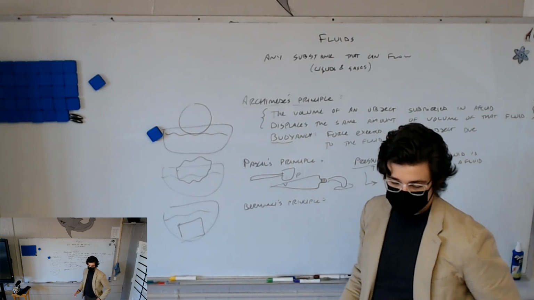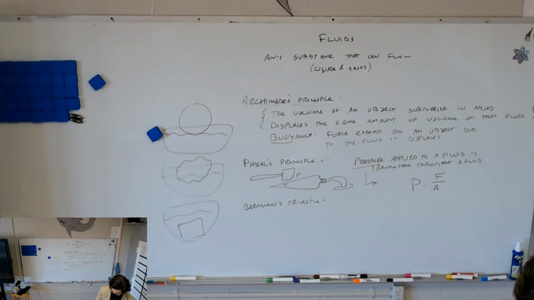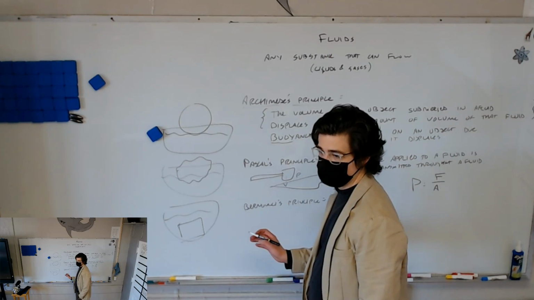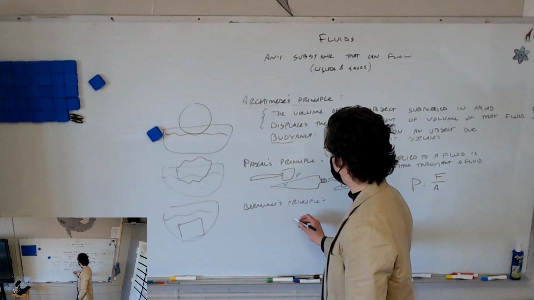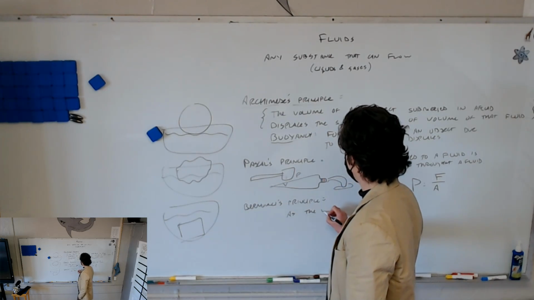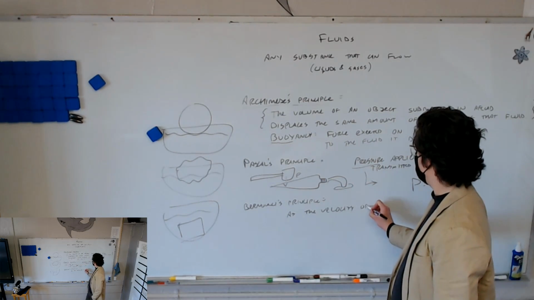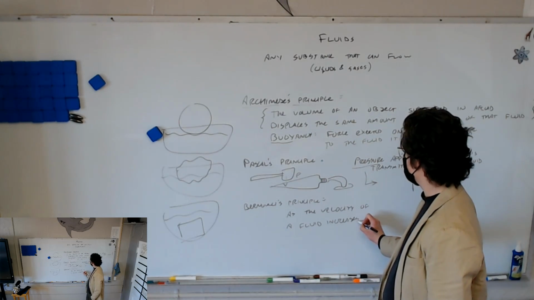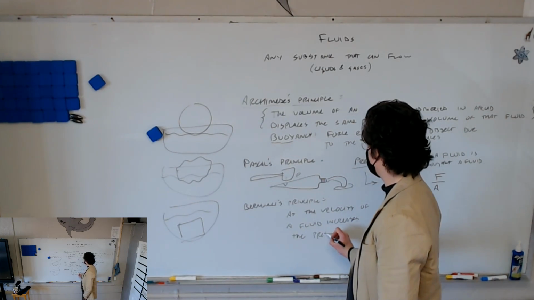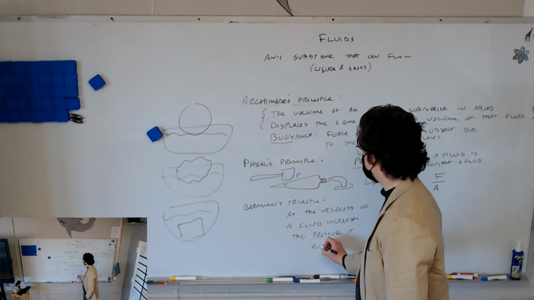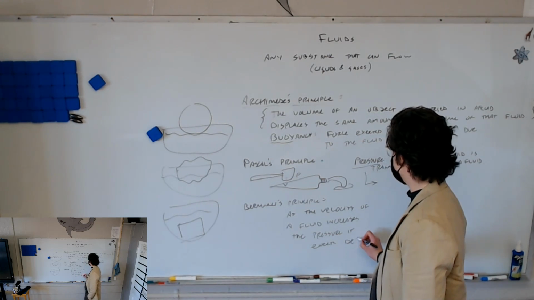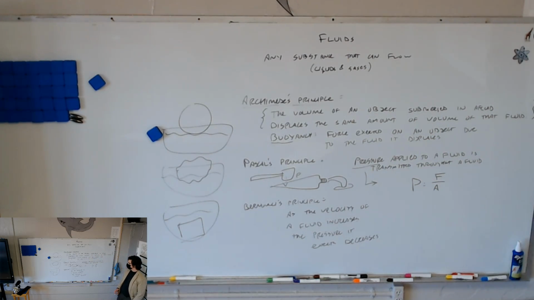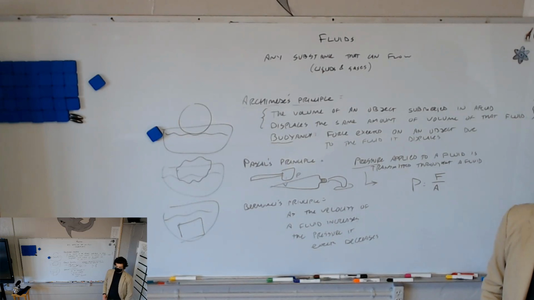Last we're going to talk about Bernoulli's Principle, and I like this one a lot. I'm just going to define it first, and then we'll talk about some examples. Bernoulli's Principle is that as the velocity of a fluid increases, the pressure it exerts decreases. As the velocity of the fluid increases, the pressure it exerts decreases.